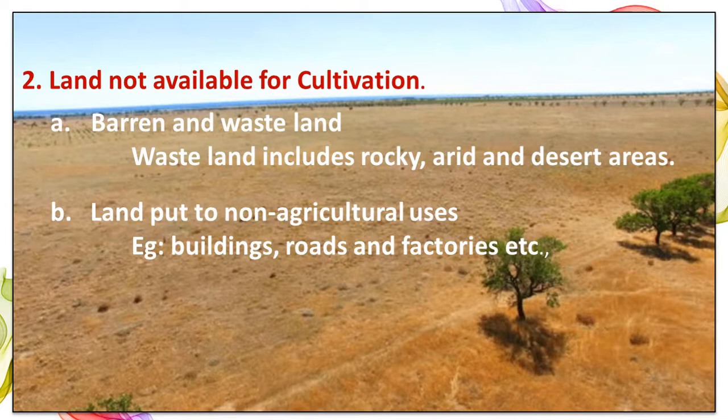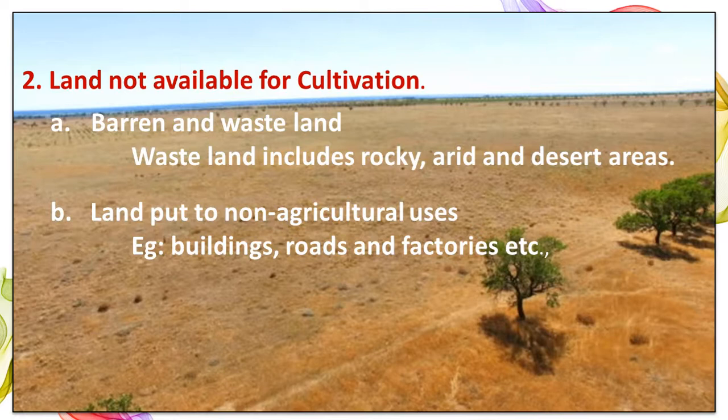The second one is land not available for cultivation. In this category, first comes barren and wasteland. What is barren and wasteland? What do you mean by them? Yes, they are rocky, arid and desert areas, which we find mainly in western Rajasthan and parts of Madhya Pradesh.